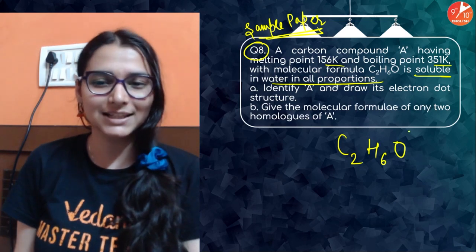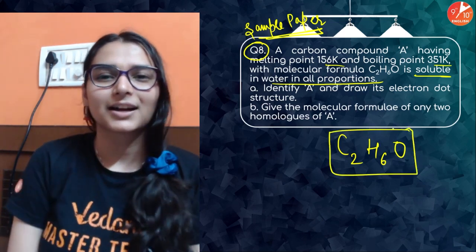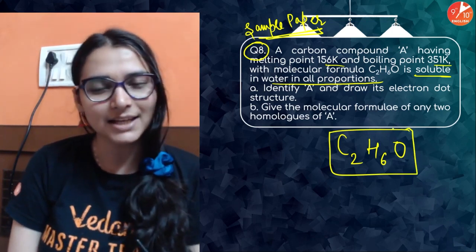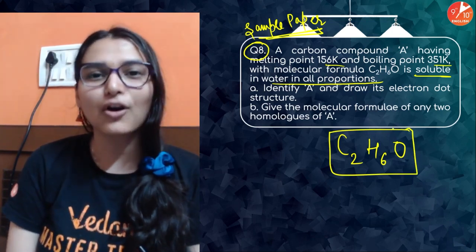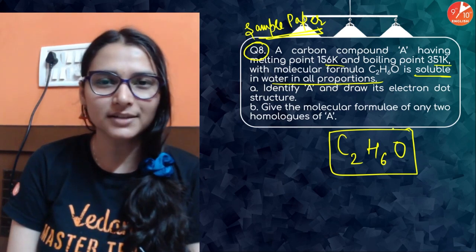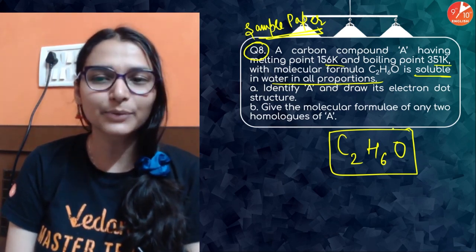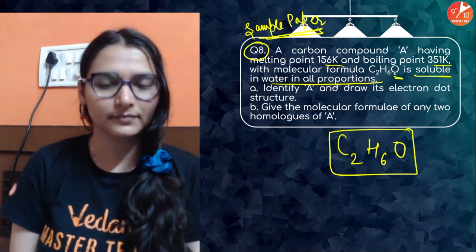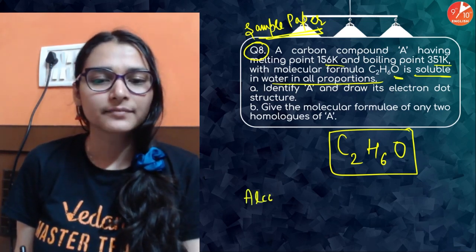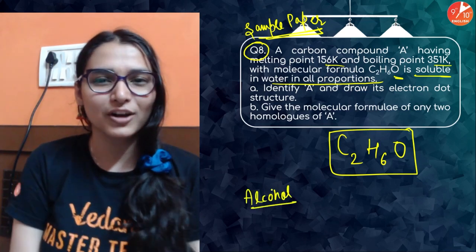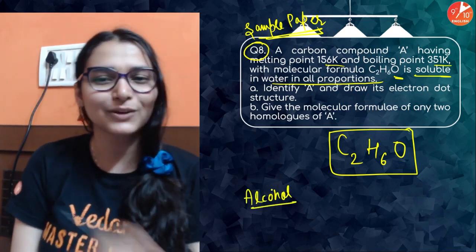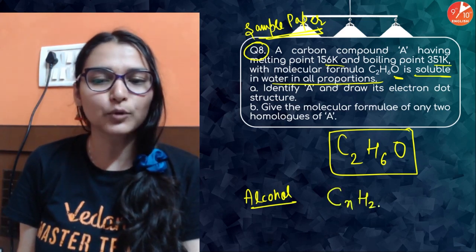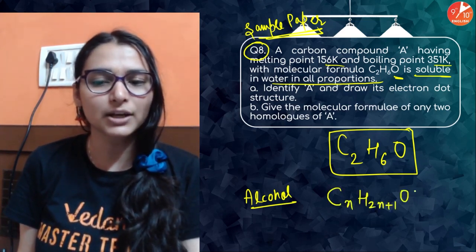Now you know that it is a derivative of hydrocarbon. It has some functional group in that, and आपको पता है that alcohols are highly soluble in water. Carboxylic acids भी होते हैं, but they have 2 oxygen atoms. यहाँ पर it's only 1. There is a possibility that it might be an alcohol. है ना? हो सकता है ये alcohol है. We can try this. Alcohol का general formula भी पता है आपको. CnH2n plus 1 OH.